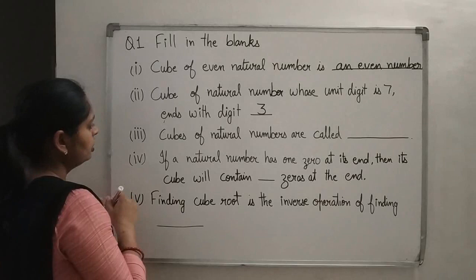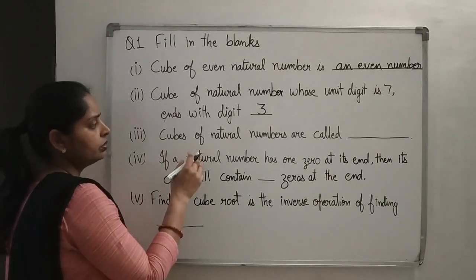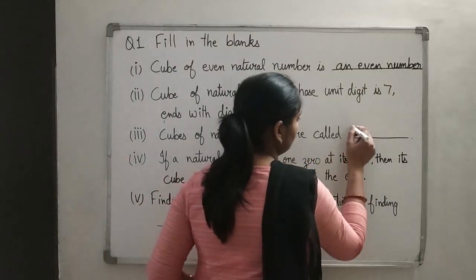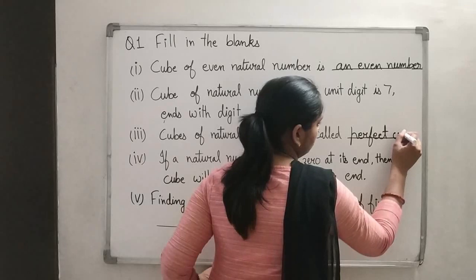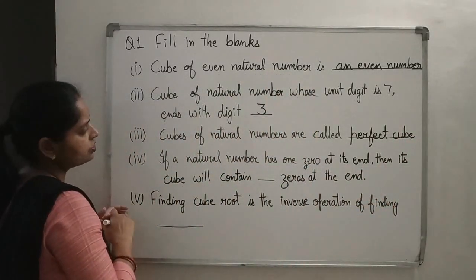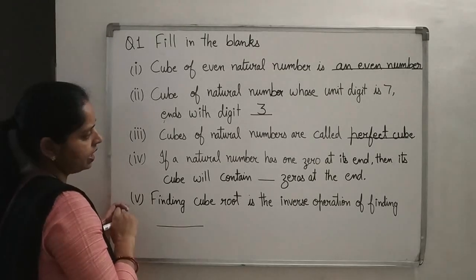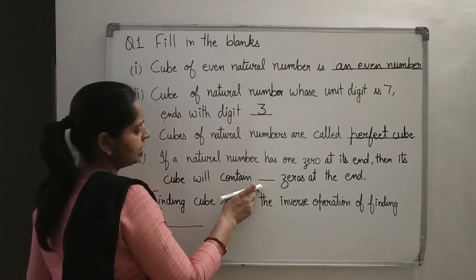Then see the next part. Cube of natural numbers are called perfect cube. Okay. Then if a natural number has 1 zero at its end, then its cube will contain dash zeros at the end.